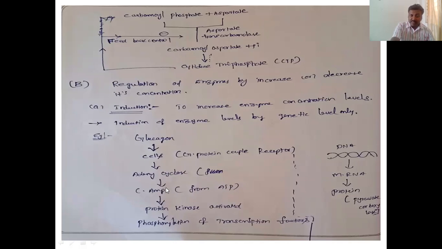When the cyclic AMP levels are increased, it acts on the protein kinase and activates it. What do these protein kinases do? Phosphorylation of transcription factors.